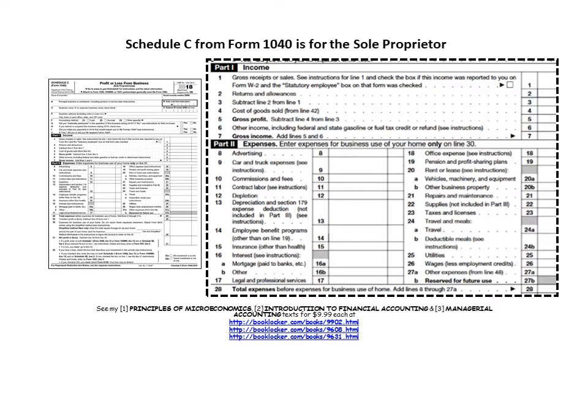This is what a Form 1040 Schedule C looks like. This is how you report taxable income or compute it for a sole proprietorship. On the left-hand side, I have the form. You can go to the IRS website and find the form. It's a Schedule C. It says profit or loss from business. That's effectively an income statement or a statement of income. Now I've expanded the income or the revenue and expense portion so you can see what it looks like on the right-hand side.